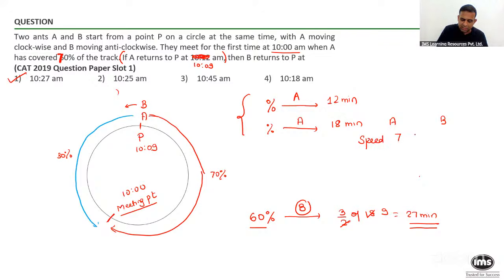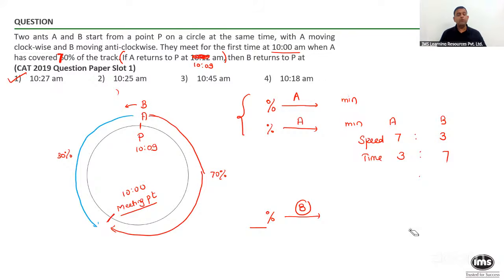So do you think the speed ratio of A and B has to be 3 is to 7? Yes. What about the time ratio? 3 is to 7. Okay, I'm just going to wait for 1 minute, let people solve it. See if you can do it with the same method I have applied.